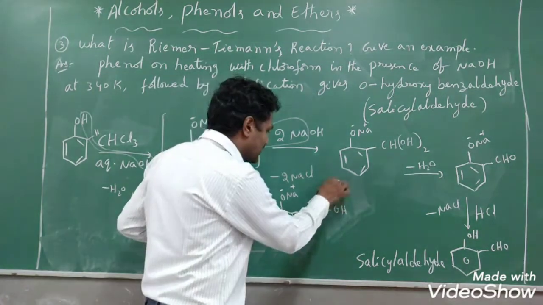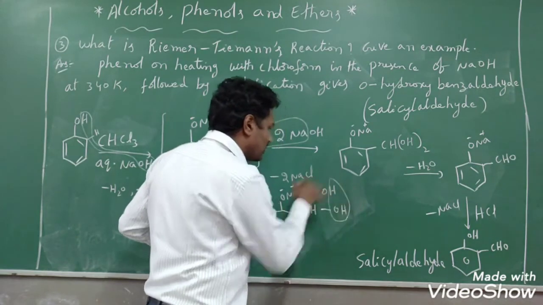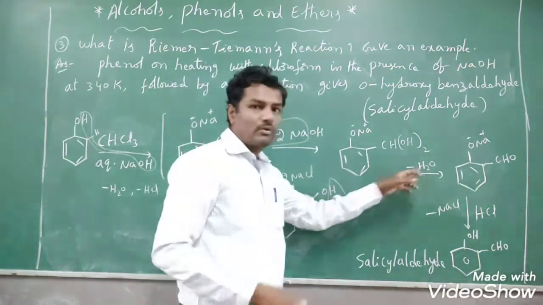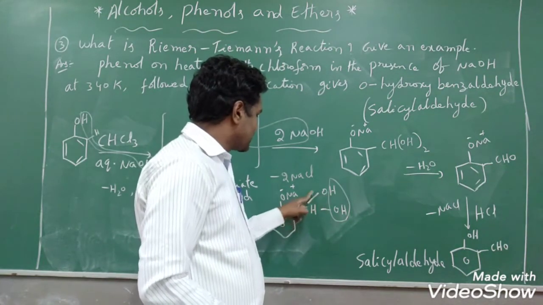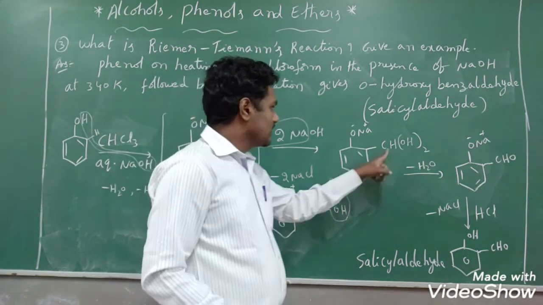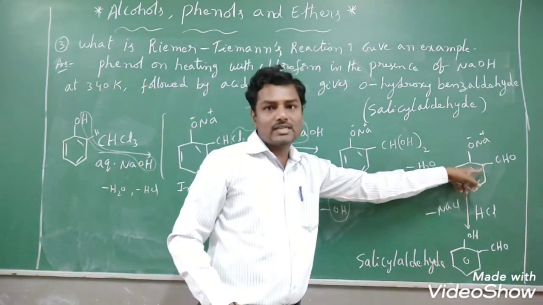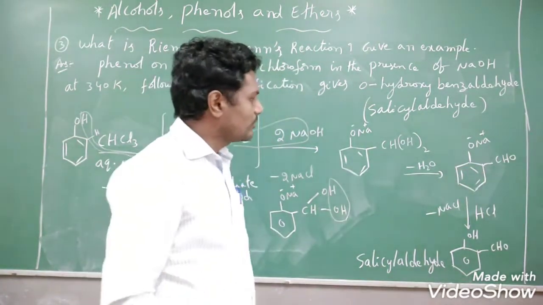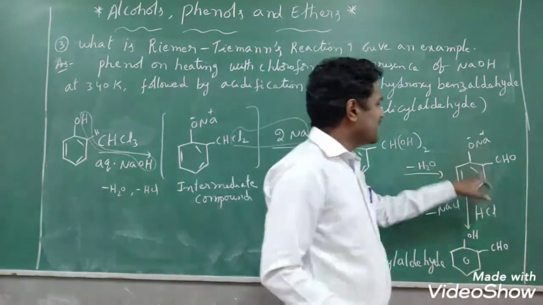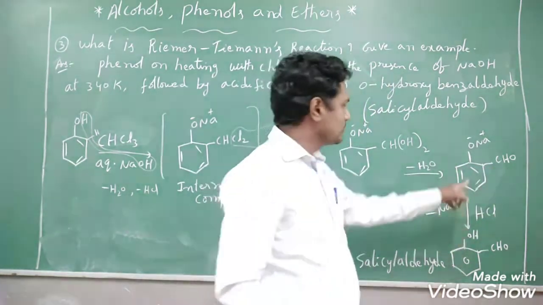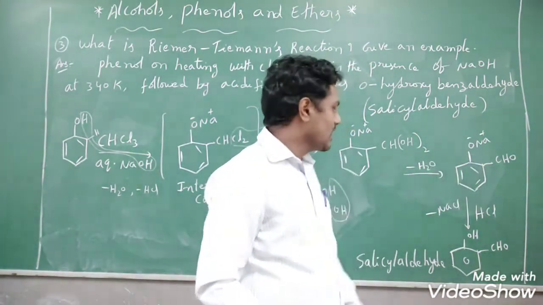So that's why here one of the hydrogens and the OH group liberate, removed as a water molecule, and breaking of 2 single bonds results in the formation of a double bond between carbon and oxygen. So the CHO group is introduced at the ortho position, right? So you have now got a substituted benzaldehyde. This is actually a substituted benzaldehyde.